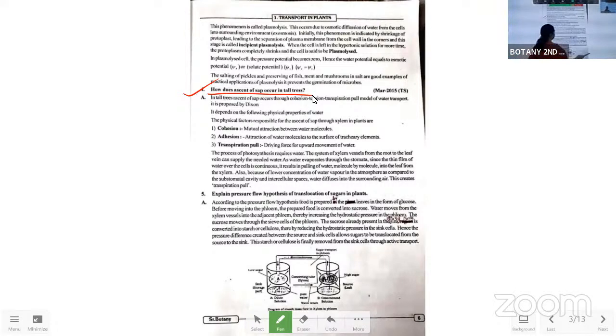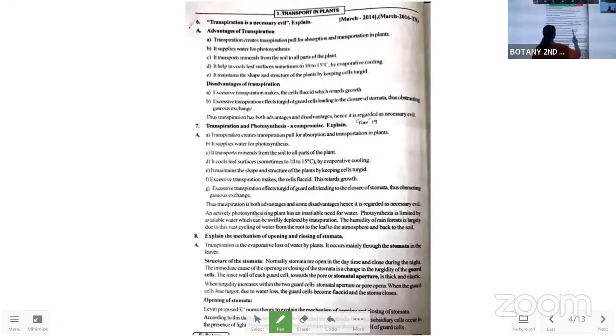Now comes transpiration and photosynthesis, a compromise. Yesterday I said till here. So now we will see what is transpiration, and the advantages and disadvantages of transpiration. That is the question we are going to discuss now.